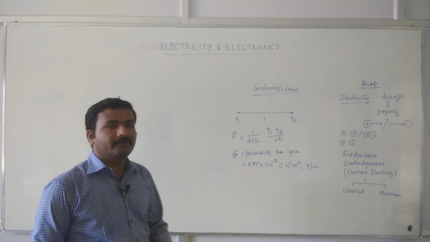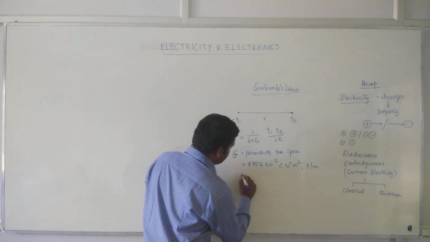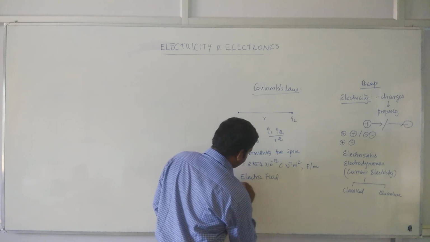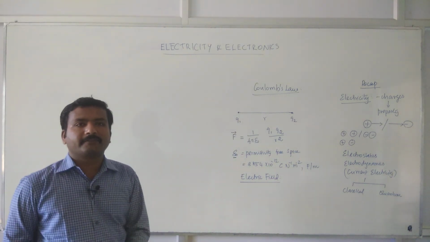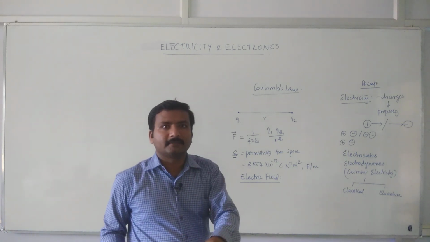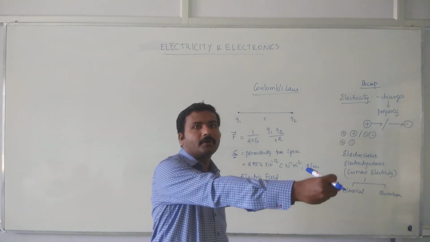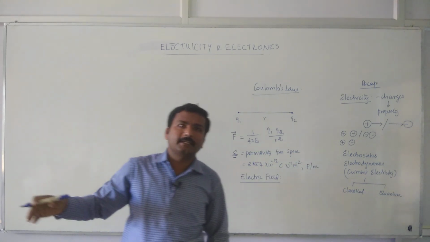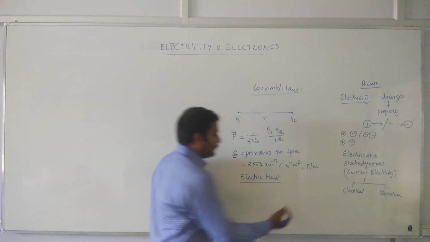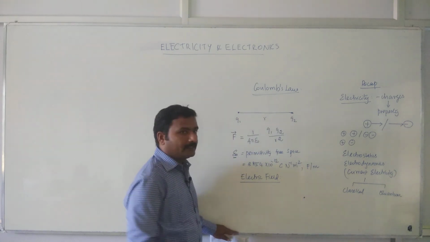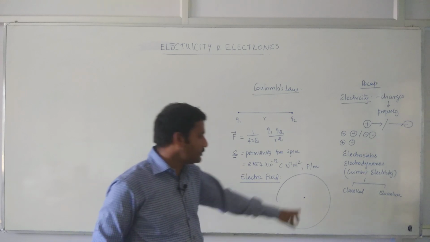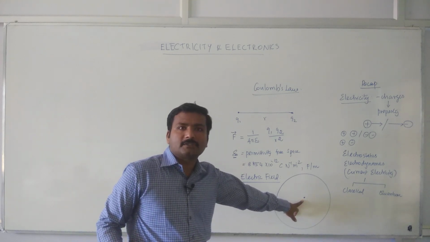Then another topic that we have covered in the last lecture is electric field. What is electric field? We have defined the electric field with an analogy of fire. Assume that if there is a fire at a particular point, from that point for a finite distance we can experience the hotness. Similarly, if there is a charge at a particular point, for a finite area we will experience the force lines exerted from this charge.